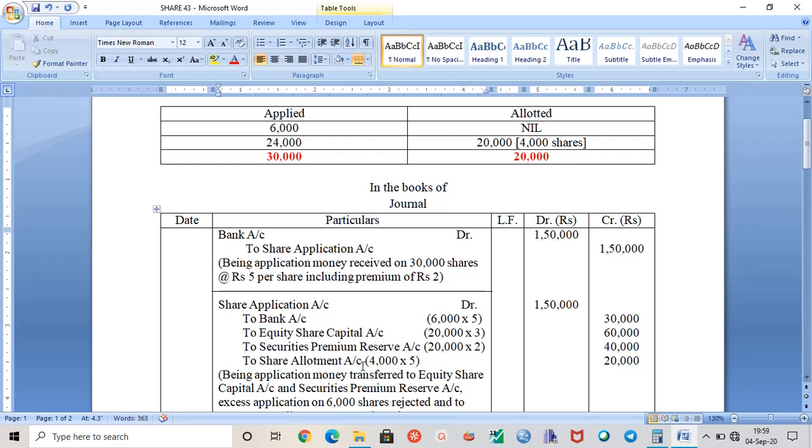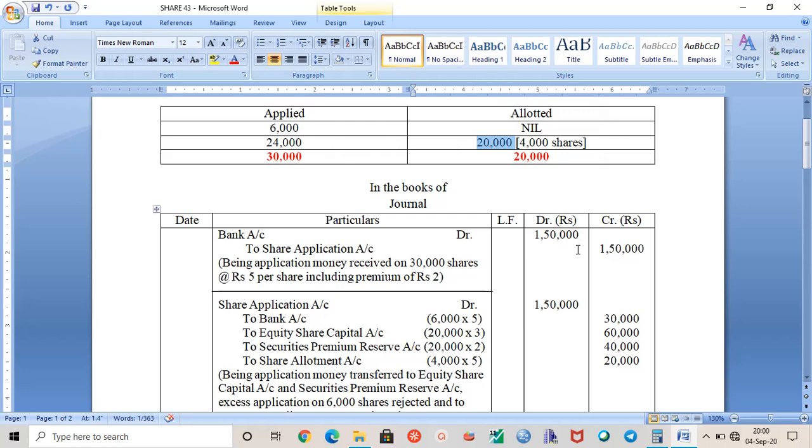So you can see here 4,000 extra shares into 5 rupees, because application money was received on them. So 4,000 into 5 is 20,000, and this 20,000 is adjusted towards the share allotment account. This is called pro rata allotment, whenever you have more applications. Application is received for 24,000 shares, but you are making allotment for 20,000 shares, so 4,000 is extra.